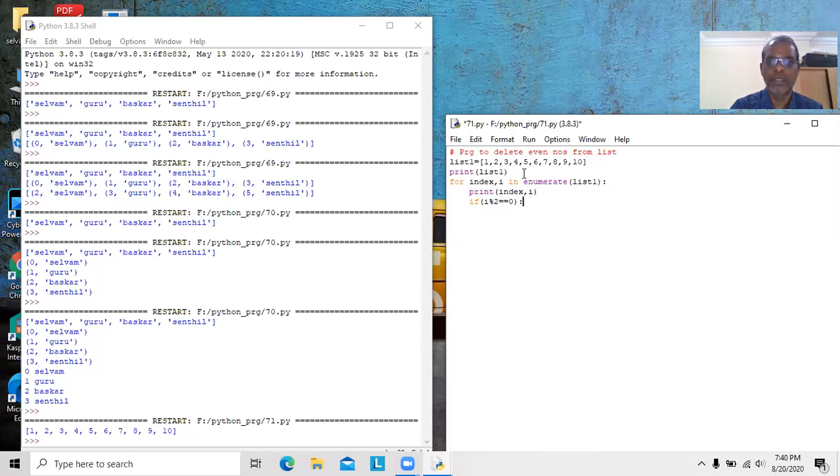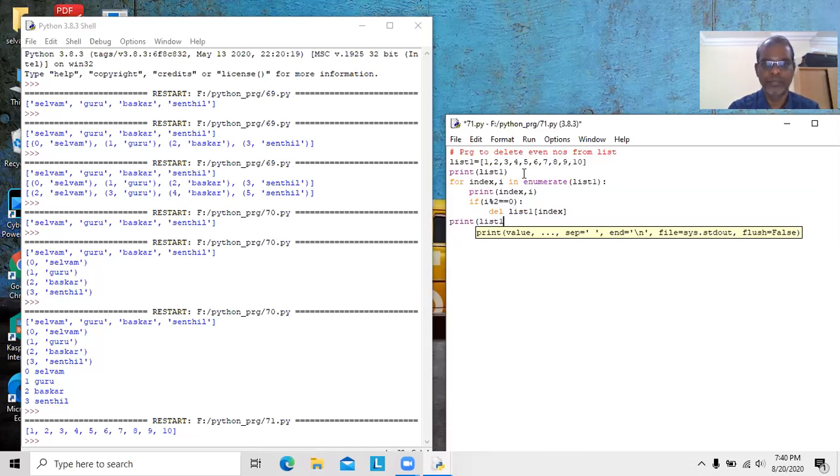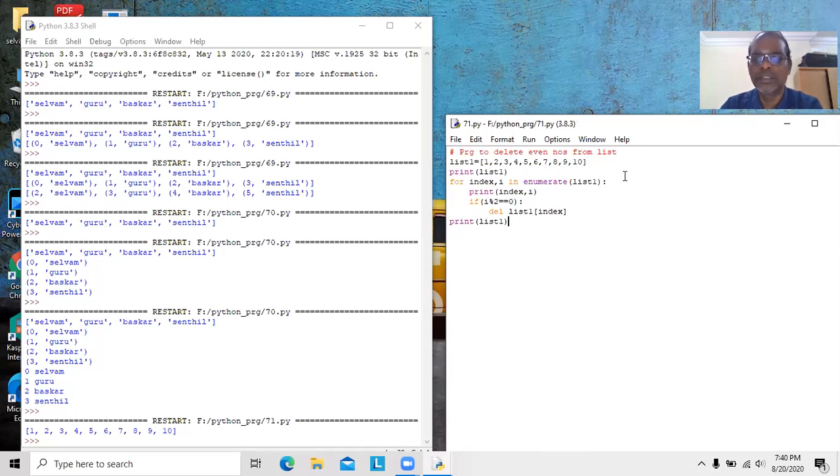here we are checking whether the value is even or odd. So if it is even, that will be deleted: del list1 of index. That's all. Now at last we should print list 1. I will check it out: list 1, list index, i.